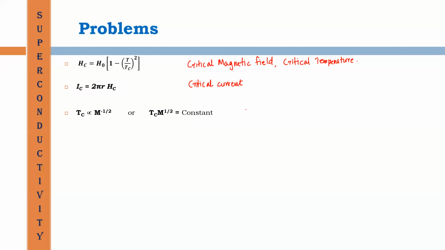This is the relation connecting isotopic effect, where Tc is the critical temperature or the transition temperature and m is the mass of isotope.